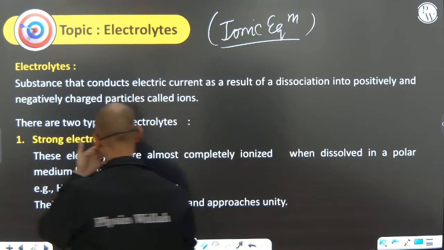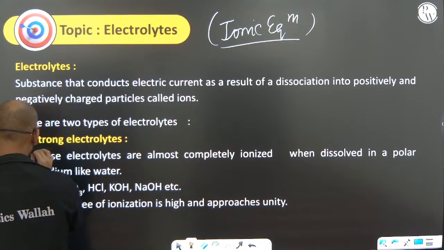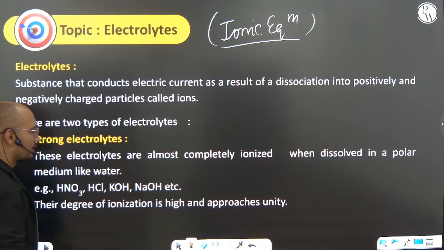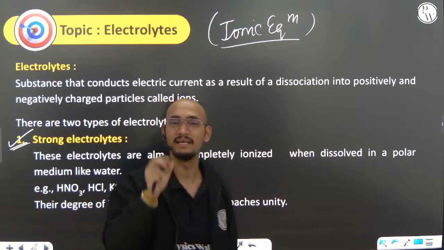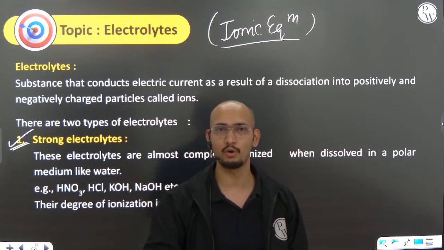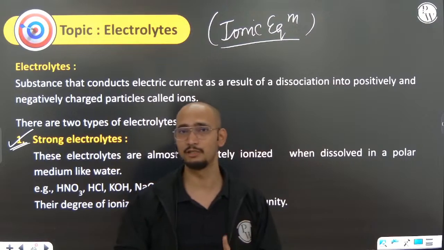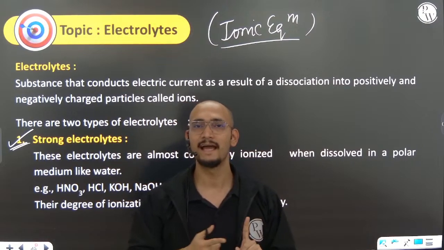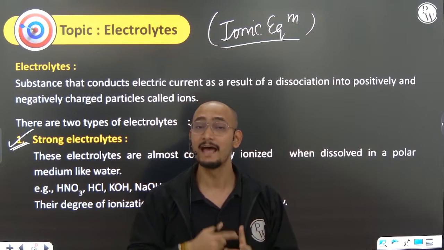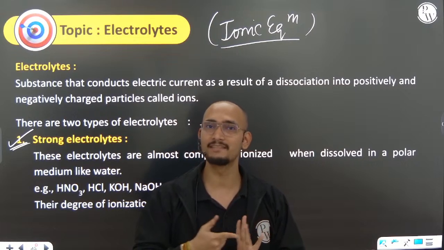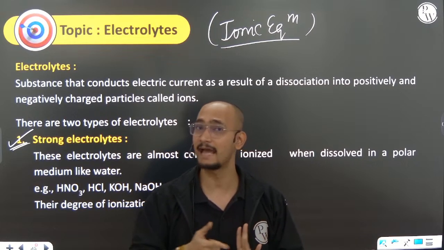Okay, let's talk about it. If I'm talking about 100% dissociation, that is strong electrolytes. What are the examples? Strong acids, strong bases, and almost all the salts. What are the strong acids? Let me tell you: H2SO4, HNO3, HI, HBr, HCl, and HXO4, HXO3, meaning perhalic acids and halic acids.